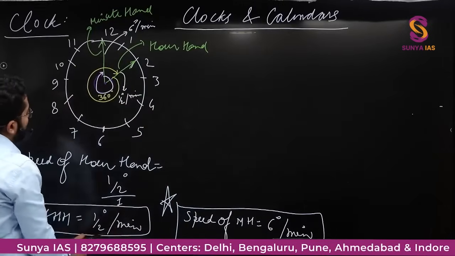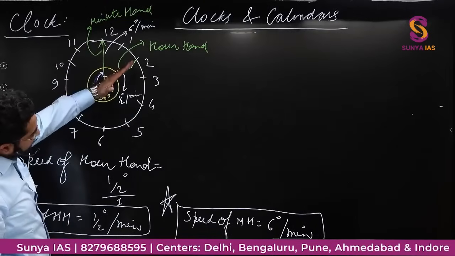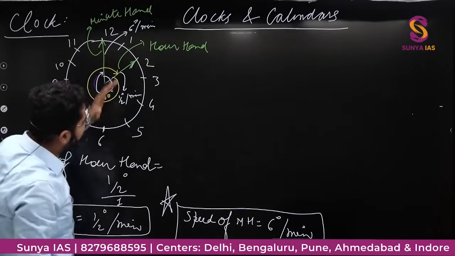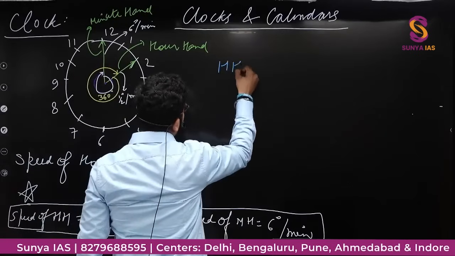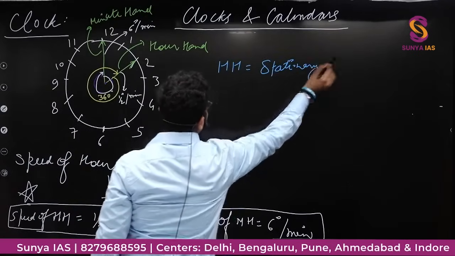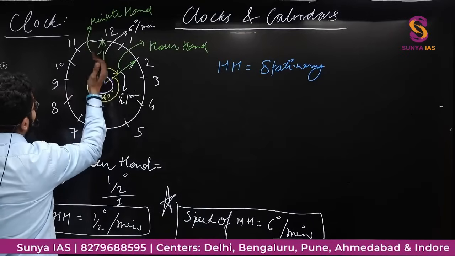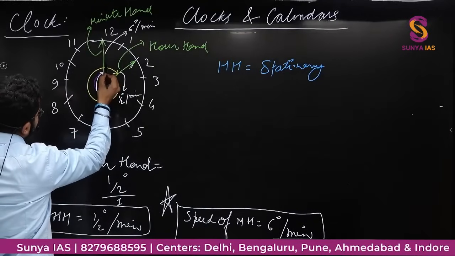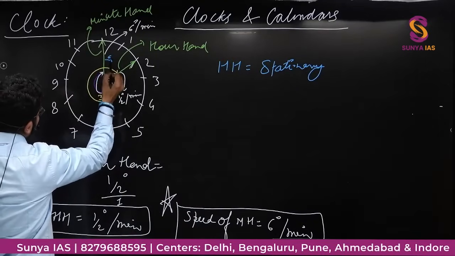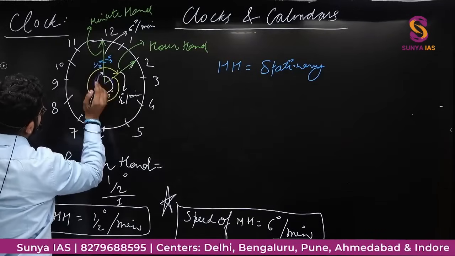तो मैं क्या करूं कि इस hour hand को मैं स्टॉप कर देता हूं, इसको if I take hour hand as stationary, then this minute hand will be moving with the speed of 6 degree per minute here, and this would be half degree opposite, that is minus.